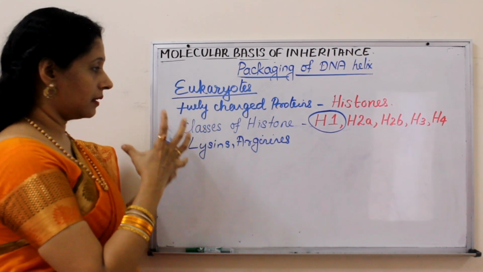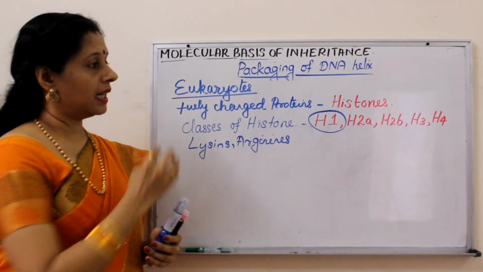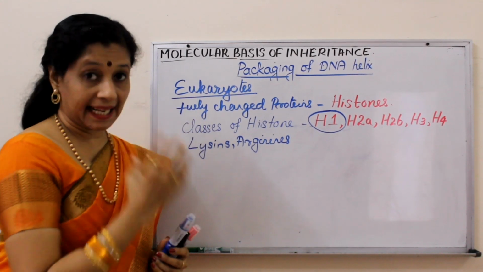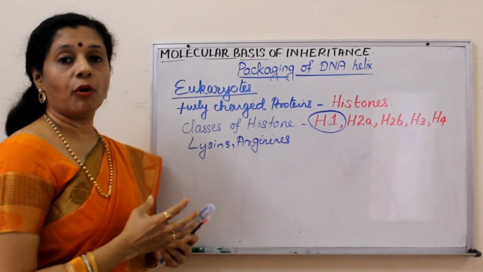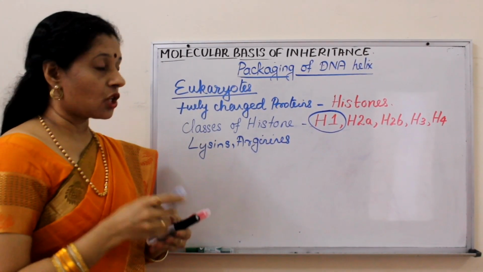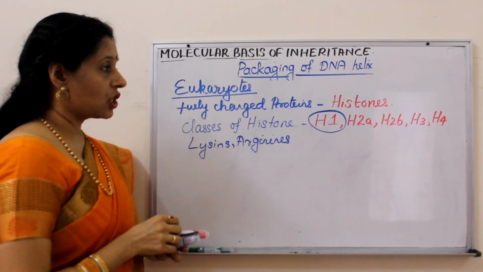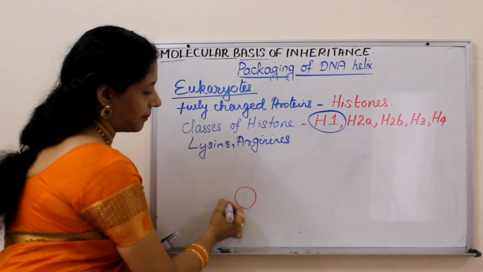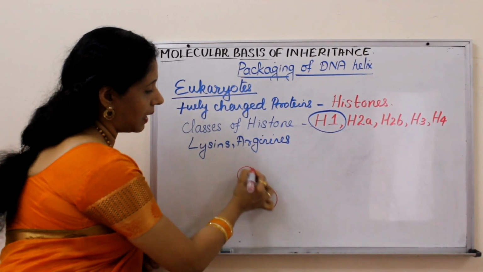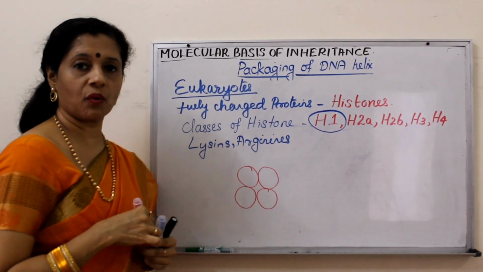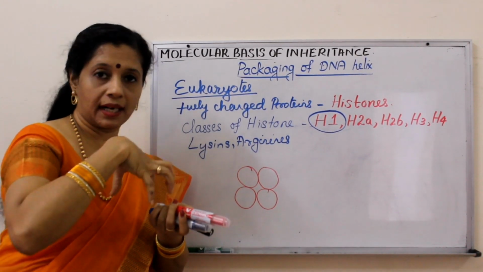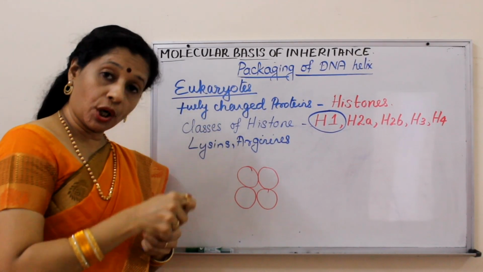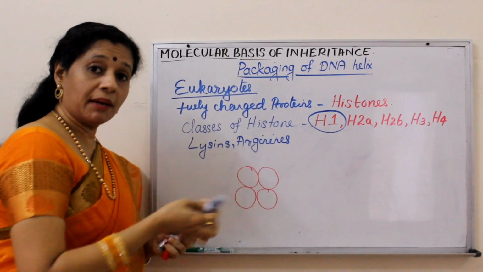Now when the DNA is packing, histone proteins except H1 will form an octamer. Octa means what? 8. Suppose one molecule each of H2A, H2B, H3 and H4 are arranged in one layer, 4 of them. On top of that, again one more of that.